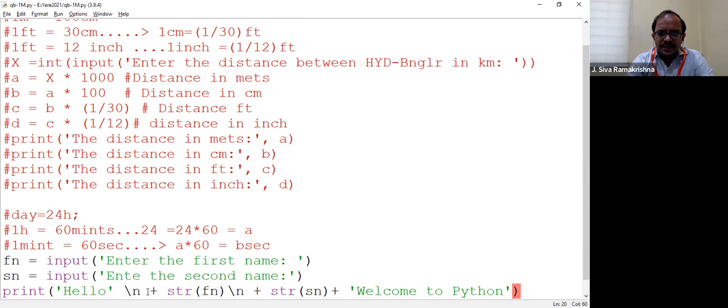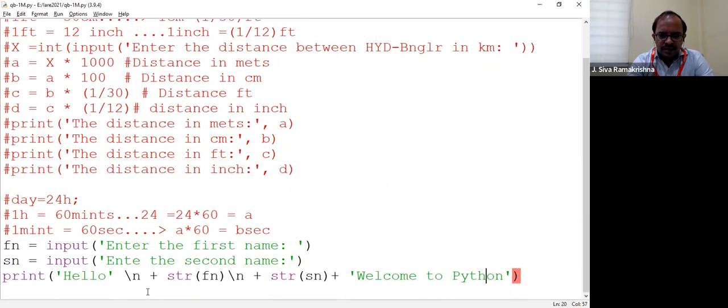You want to print this one after another. How to do this? Tell me, guys. Any idea? The address is usually expressed in multiple lines. How to do this? Don't sit idle. You should answer.